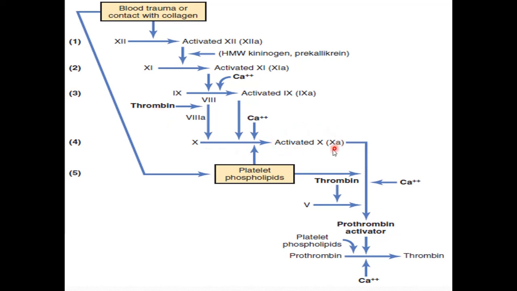Now activated factor 10 will form the prothrombin activator complex in the same way that we just discussed in the extrinsic pathway. Activated factor 10 will complex with the phospholipids from the platelets, and it will complex with factor 5, and in the presence of calcium ion this is going to form the prothrombin activator complex. The function of the prothrombin activator complex is to act as an enzyme, a protease, cleaving the prothrombin, changing prothrombin to thrombin.